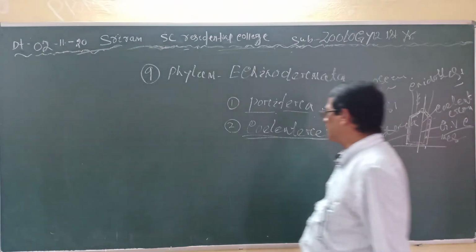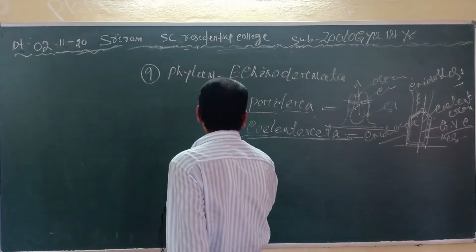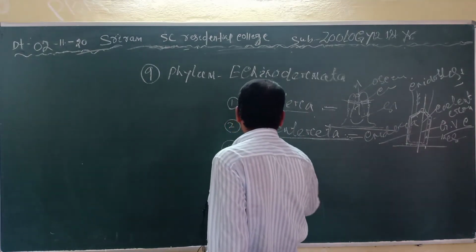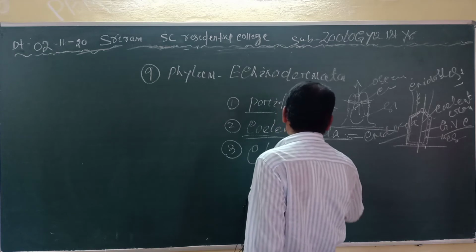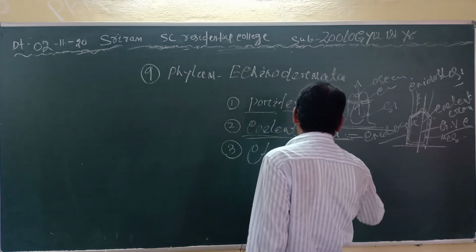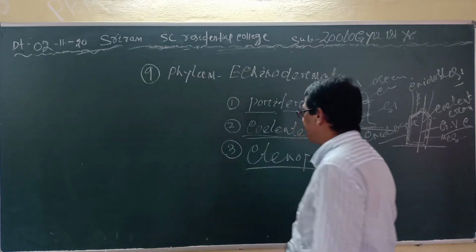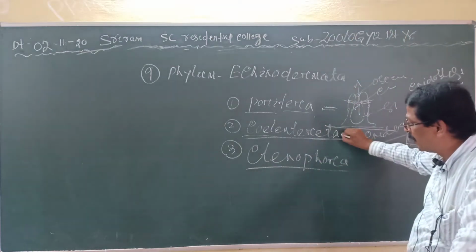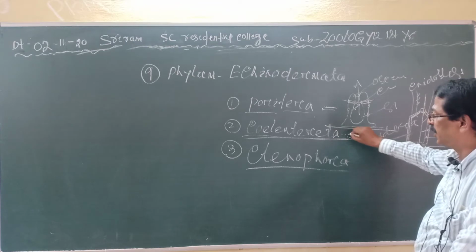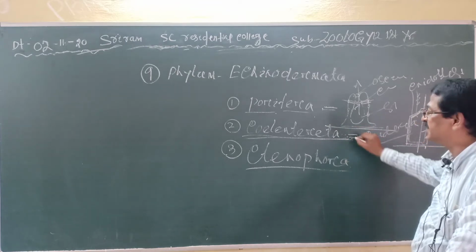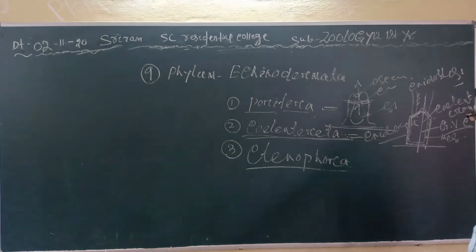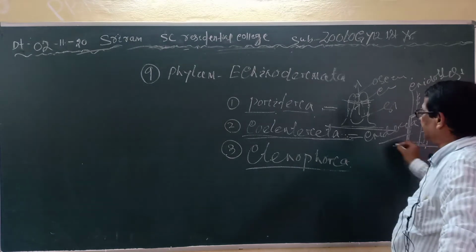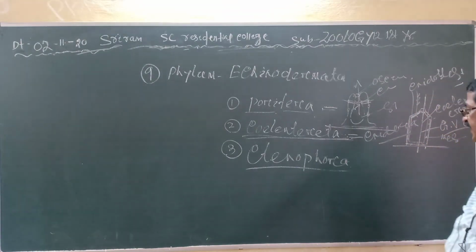Clear? Then you come to the third phylum, called the Ctenophora. I have told you the Ctenophora is a small group of individuals. They were previously studied under the coelenterates, but it is different in certain characters from the coelenterates.